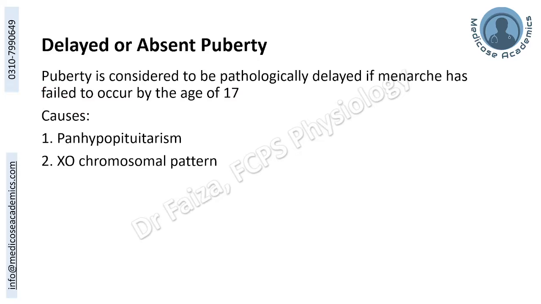In comparison, there is delayed or absent puberty as well, and we will call it delayed if menarche has failed to occur by the age of 17. Cause can be pan-hypopituitarism or a hypothalamic cause, a pituitary cause, or it can be some genetic cause. For example, Turner syndrome, X0 chromosomal pattern.